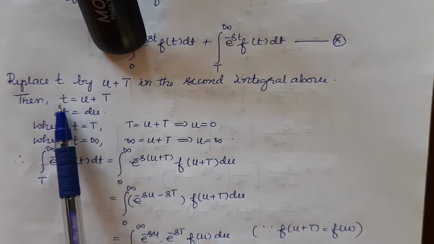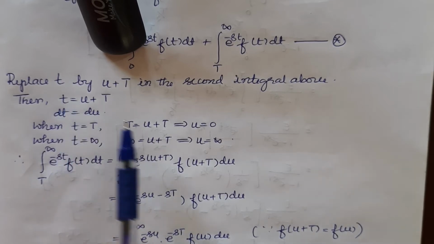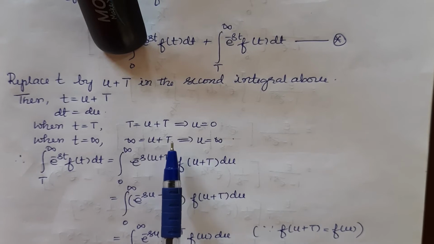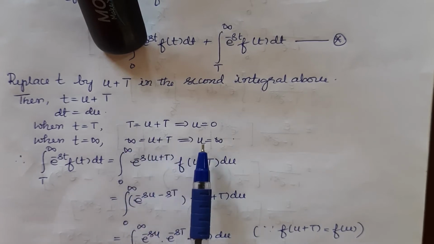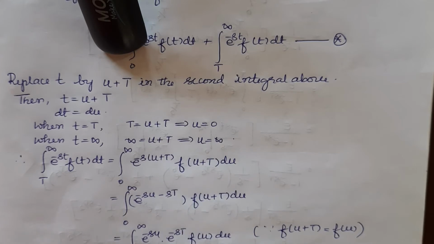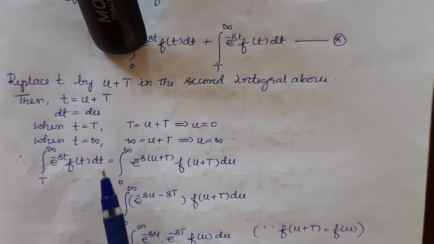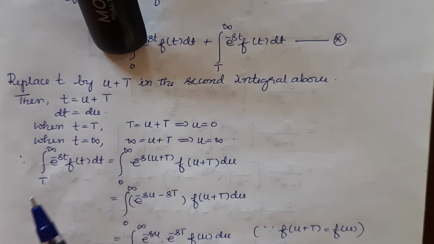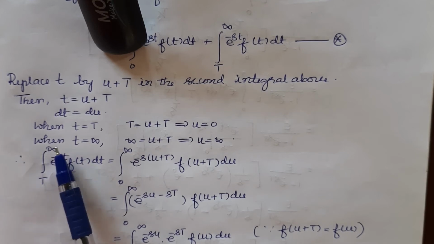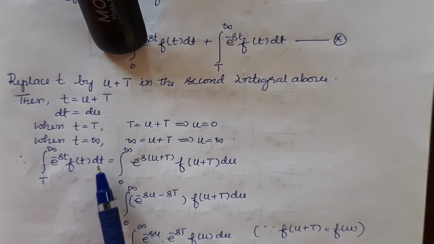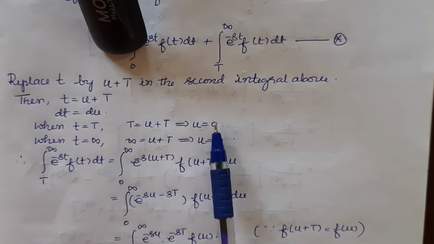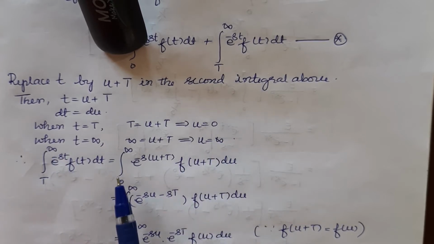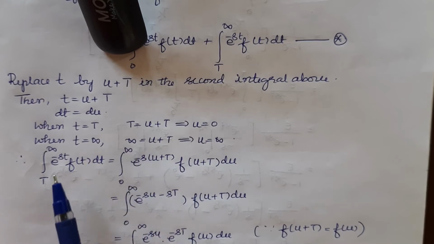When I substitute infinity here, infinity is equal to u plus T, so that u is equal to infinity minus T. Infinity minus a small number is again infinity for us. So after the substitution, the integral T to infinity of e power minus st f(t) dt has limits changed to 0 to infinity.